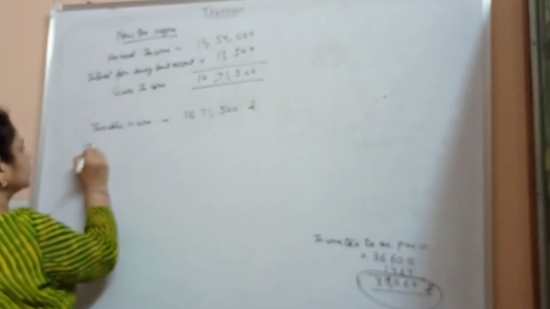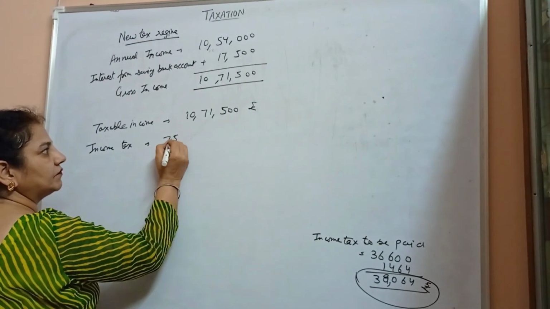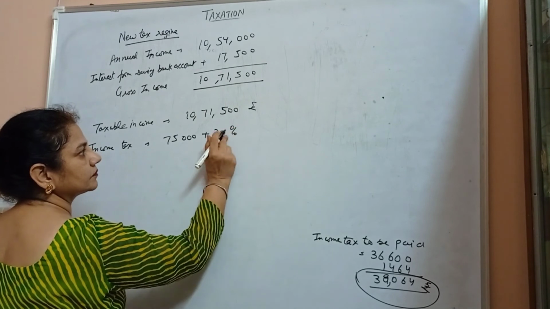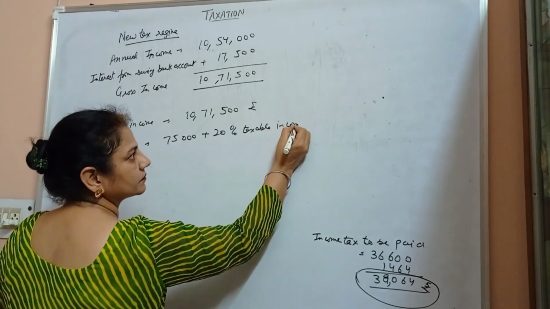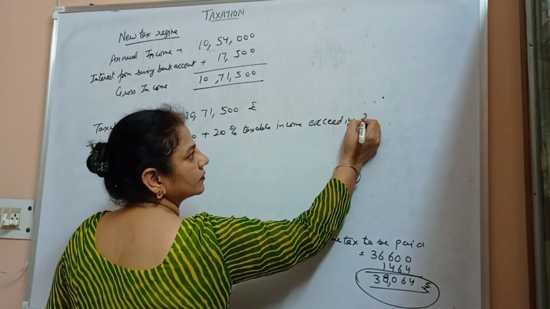Income tax is applied on the taxable income as it exceeds 10 lakh. Income tax is 75,000 plus 20% of taxable income exceeding rupees 10 lakh.